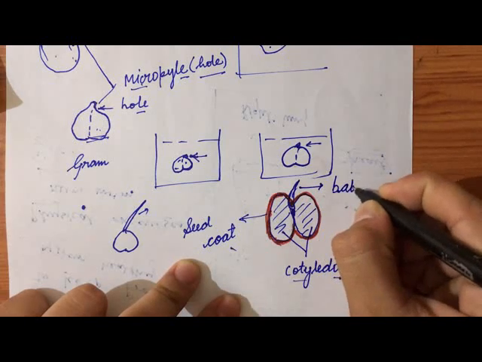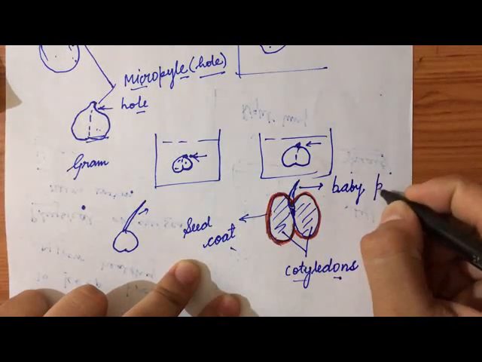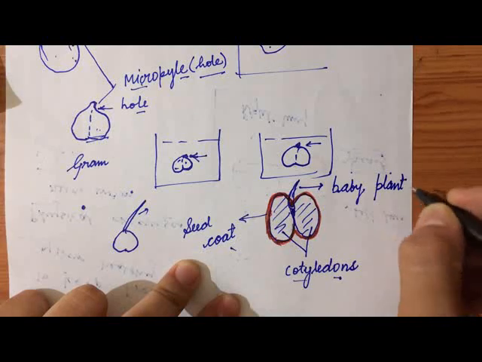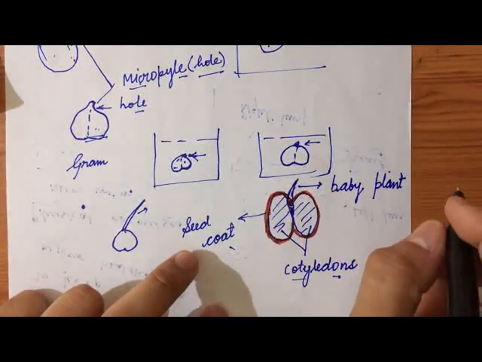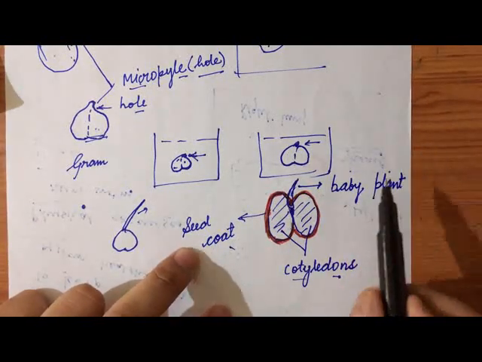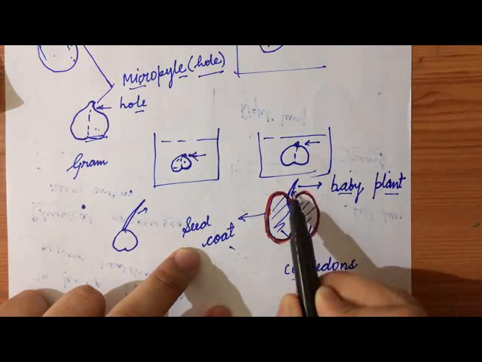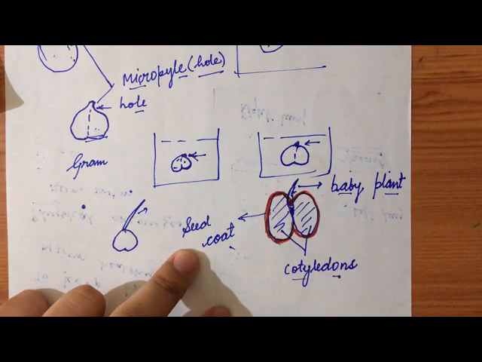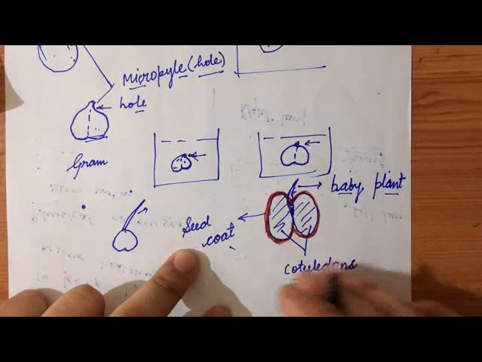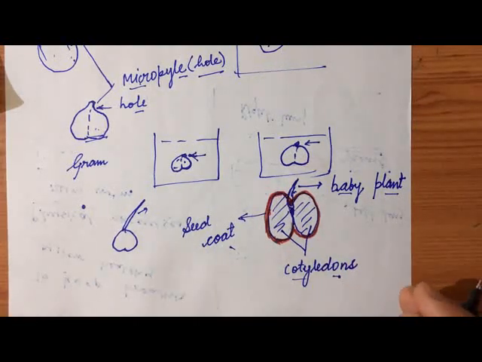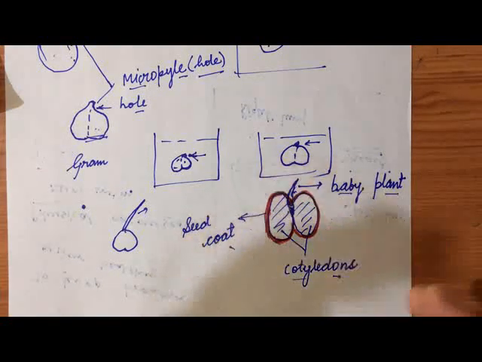From this baby plant we will learn how the root appears, how the plant grows, how the seed germinates. We will read that in the next class.